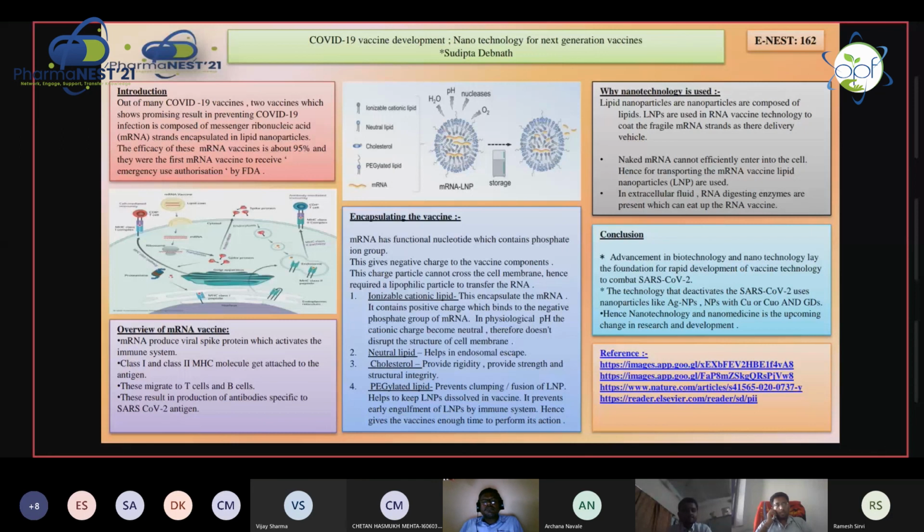Which vaccine got approval for emergency use by FDA? Covaxin and Covishield. It's the Moderna and Pfizer vaccines. These are all mRNA vaccines. Yes, ma'am, these are all mRNA vaccines.